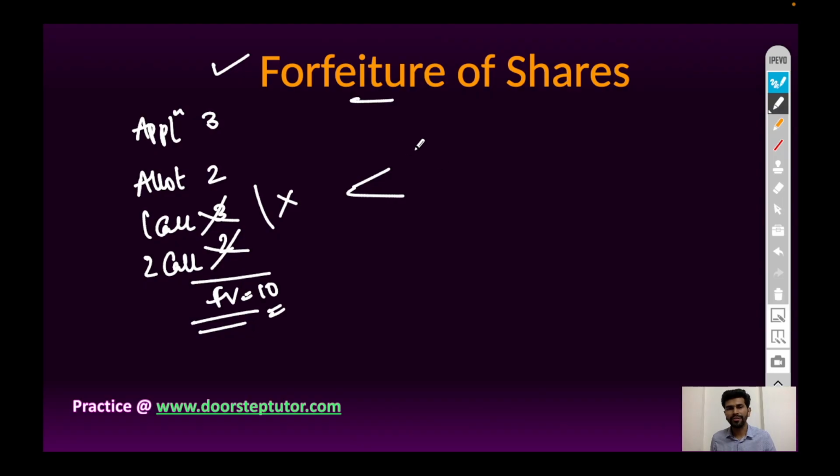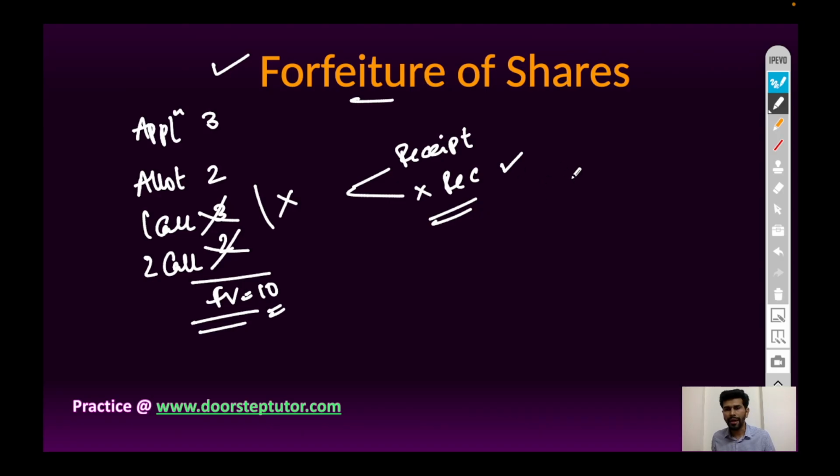So in this case there are two effects. Either they will pay and the call money will be received by the company, or the company will not receive the call money. In that case the company will forfeit the shares on which the call money is not received, and they will be reissued to some other shareholders or some other person.